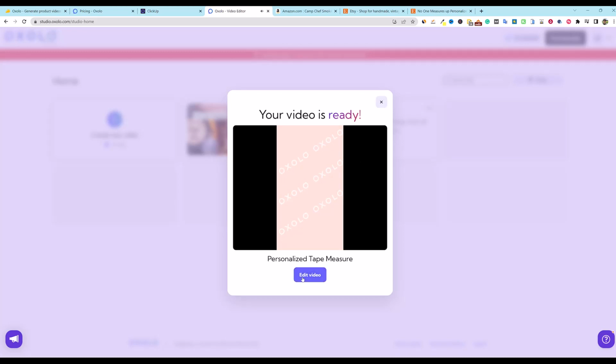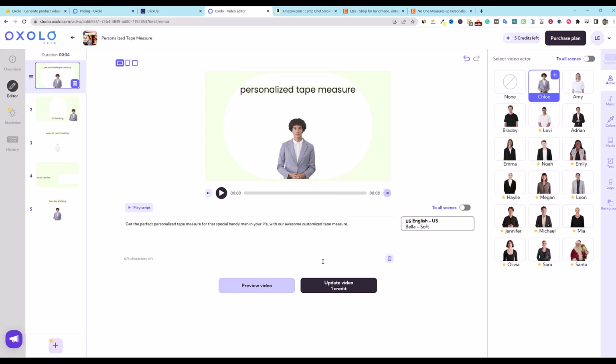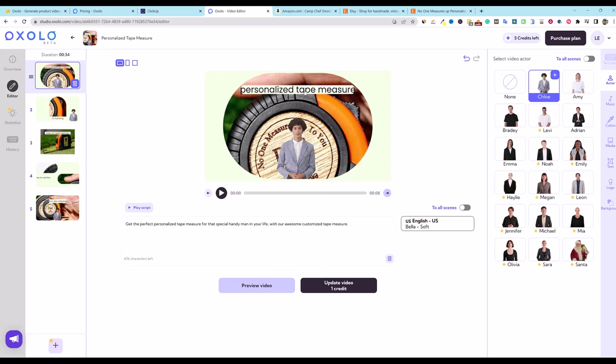Okay, perfect. So let's actually click the edit video button, see what the video editor looks like. Let's go over here. So this is actually the other one. Okay, so this is the one with the tape measure one, right? So we can push play and try to preview this one.